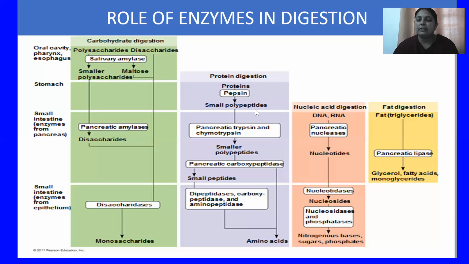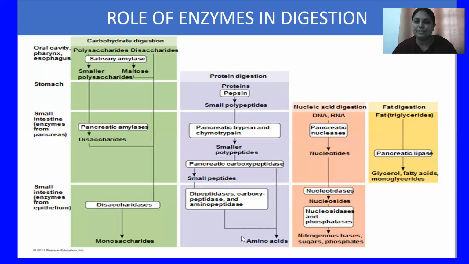So this is still not the simplest form of proteins. And whenever these smaller peptides enter into the small intestine, trypsin and chymotrypsin enzymes are present. They later act on these polypeptides and convert them into smaller polypeptides. And on these smaller polypeptides, carboxypeptidase acts and converts them into smaller peptides, that is dipeptides.